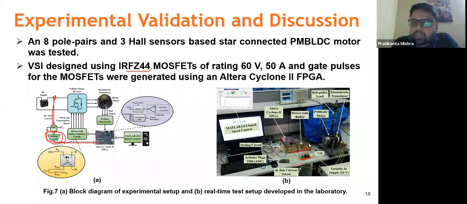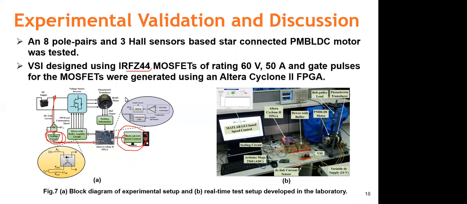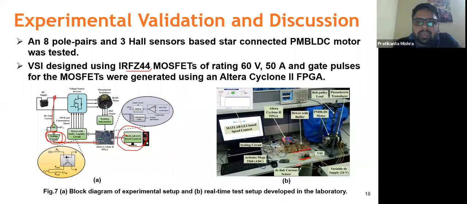You just have to give the supply, and we are using a MATLAB GUI that can directly feed the supply from the VSI. When we give the command from the MATLAB GUI, the FPGA will start generating the pulses, and from these pulses the motor will be driven directly. Okay, understood. So just like a DC motor it is.